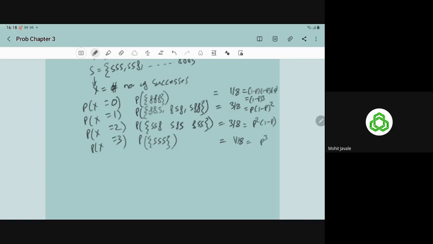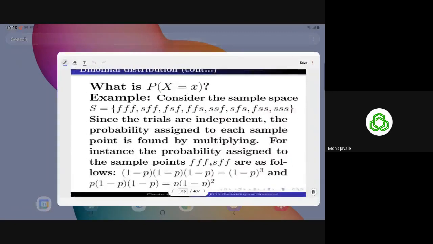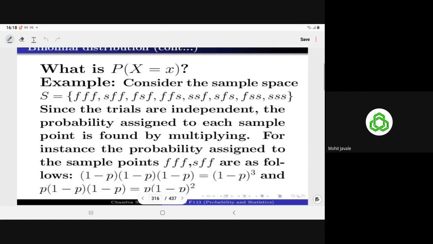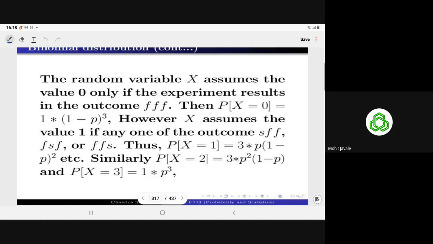And here we have 3 such points, so it will become 3. So in this case, if we have the sample space S like this, we can write the corresponding probabilities: 1 minus P cube for the first one, P into 1 minus P square for the second, P square into 1 minus P for the third, and P cube for the fourth.